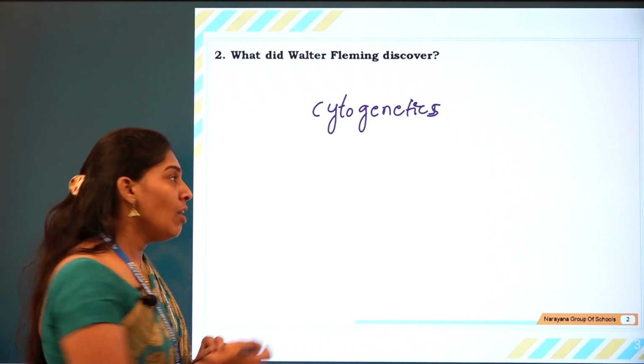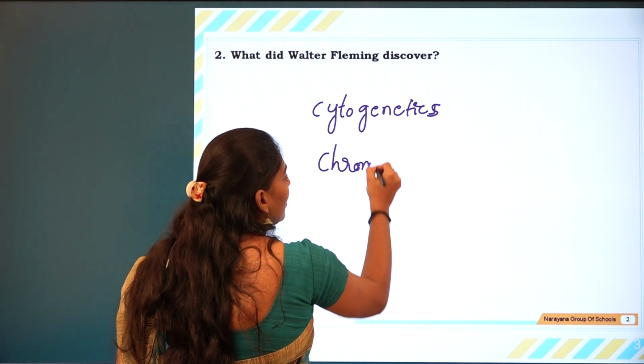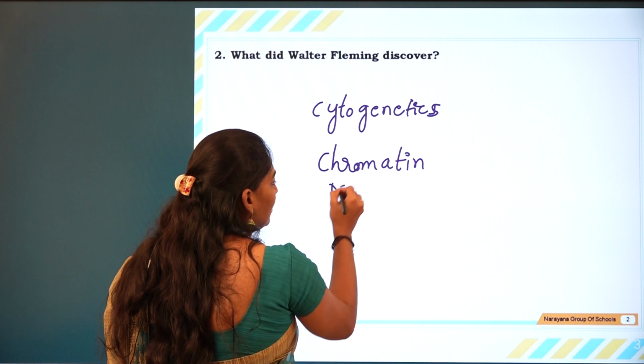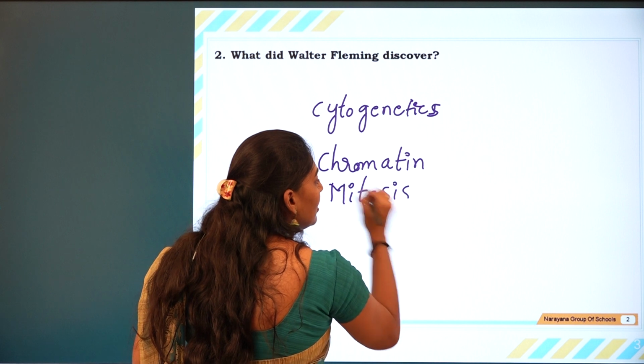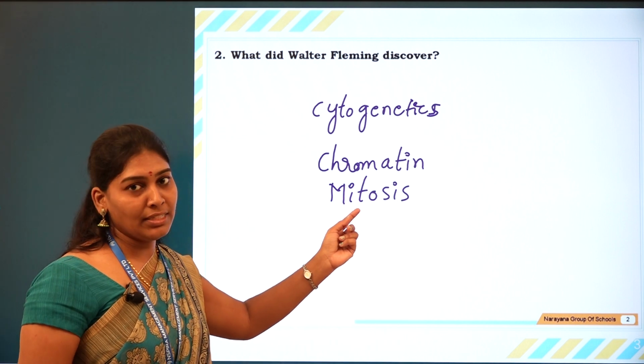He also coined two terms. One is chromatin, and the other one is mitosis. This is a cell division which we can see in the somatic cells.